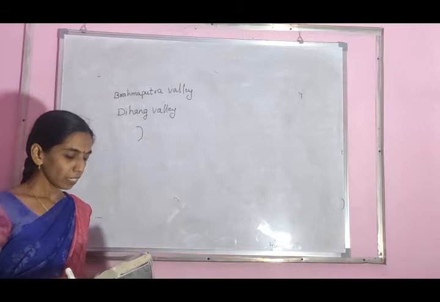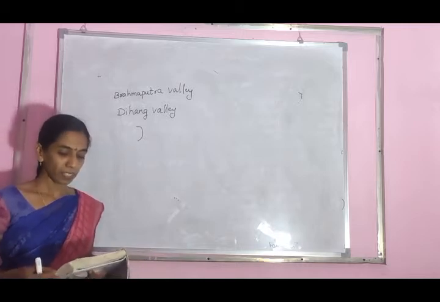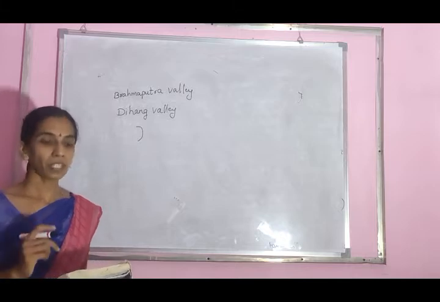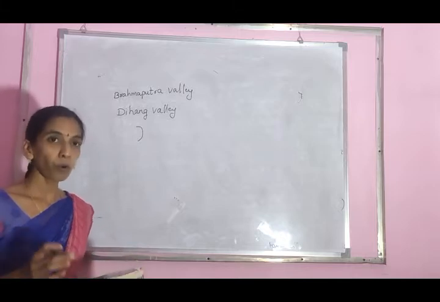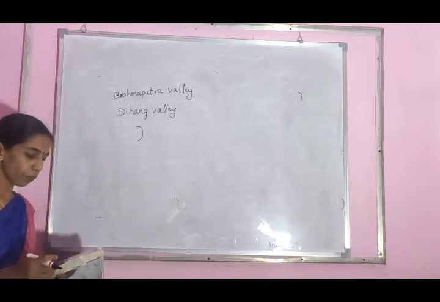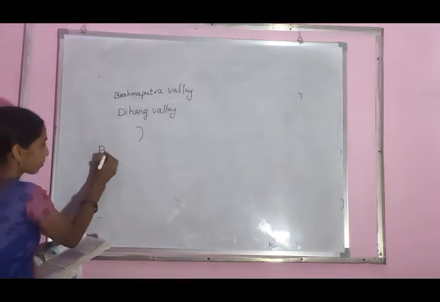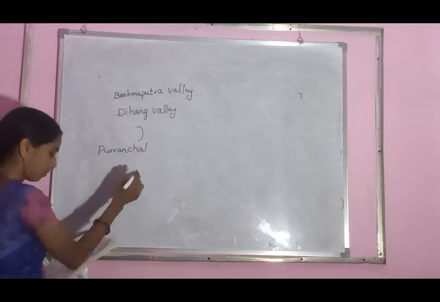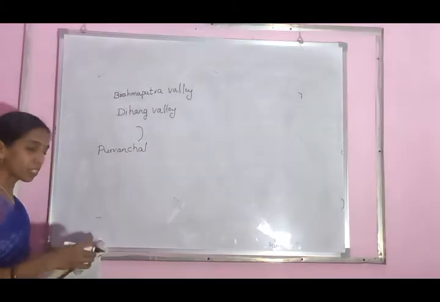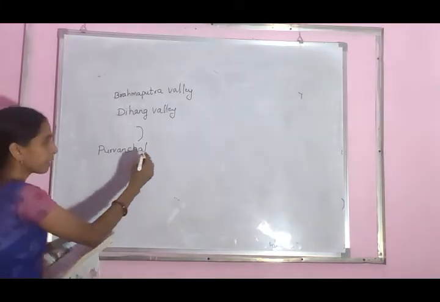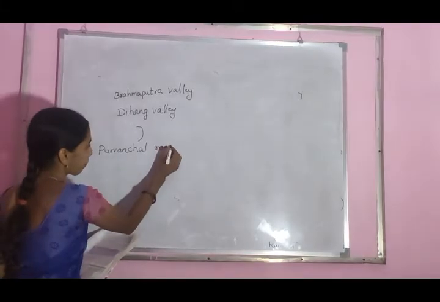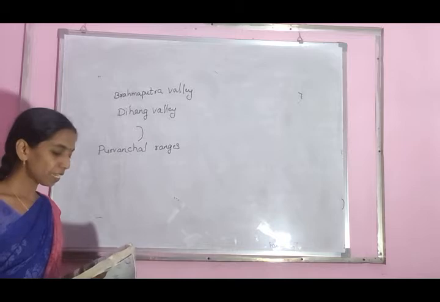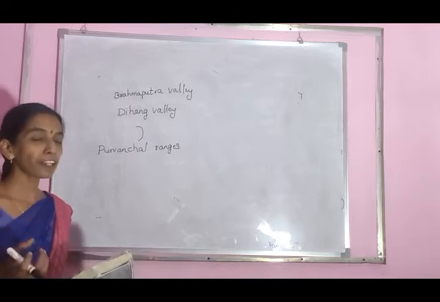Through the northeastern states, these regions are known as Purvanchal. Regions means ranges: the Purvanchal ranges, mountains. They are mostly composed of sedimentary rocks and sandstones.